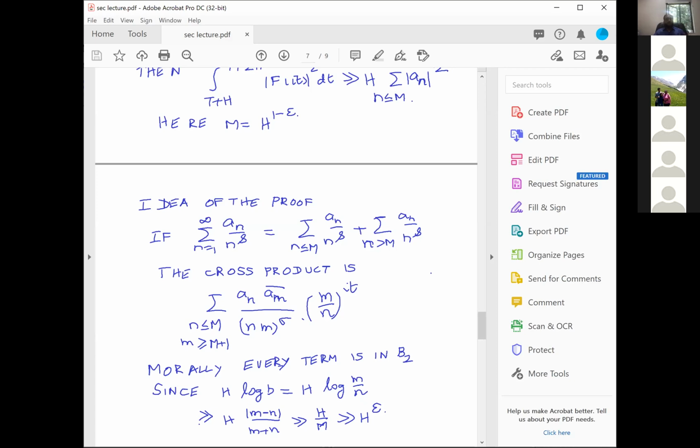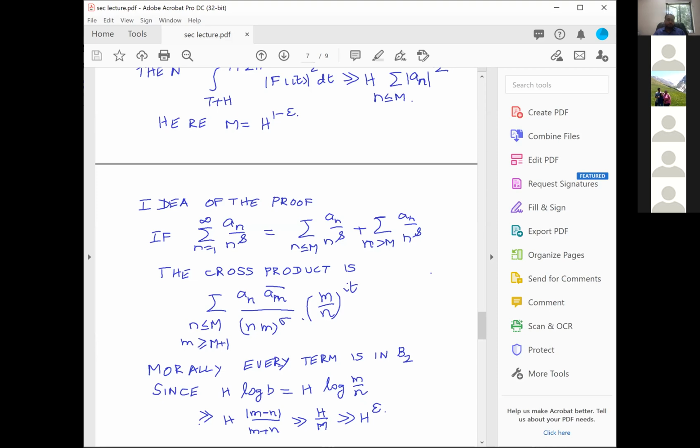I take h times log B, which is h times log m over n, and the little m is bigger than or equal to capital M plus 1, and little n is less than or equal to m. Therefore h log m by n is bigger than h times modulus of m minus n by m plus n, which we have seen many times. And m minus n is at least 1, and m plus n is of order m, and m is taken to be h power 1 minus epsilon, and therefore h log b is bigger than h power epsilon. And since h log b is bigger than h power epsilon, this morally should go to B2.